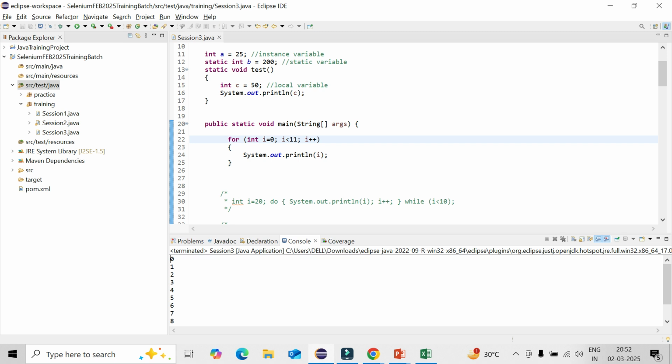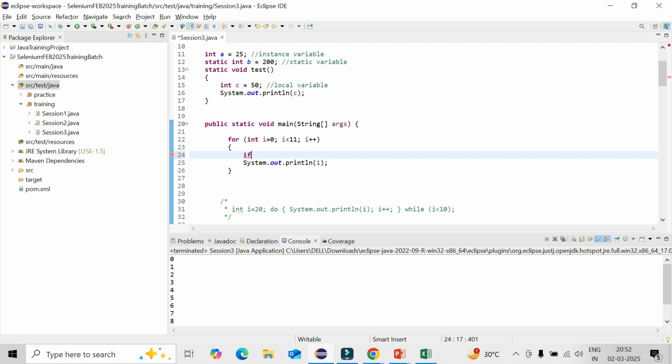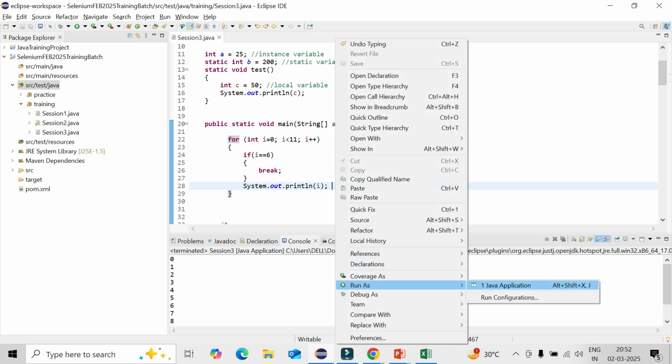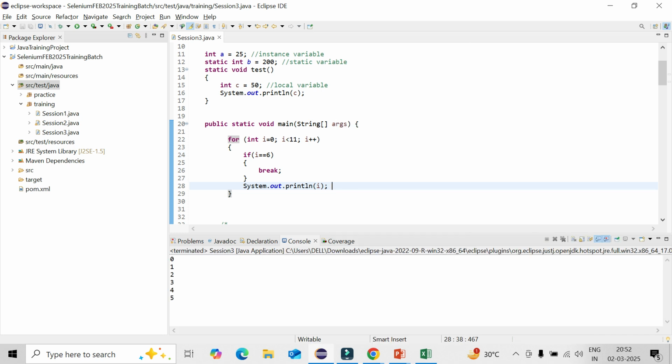Within the loop, if i is equal to 6, I will break. I already showed you that code last day. Break it, and then I'm printing out. As soon as my condition matches 6, it immediately breaks, so it will go from 0 to 5.